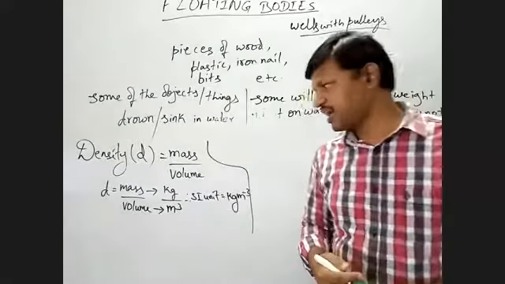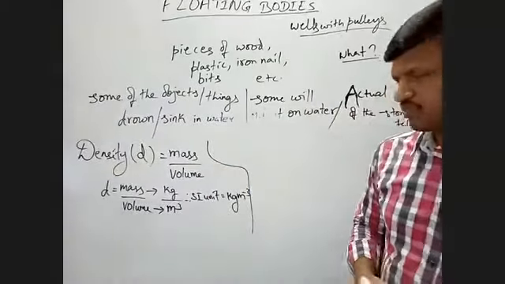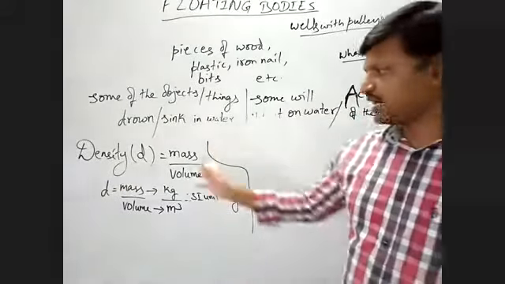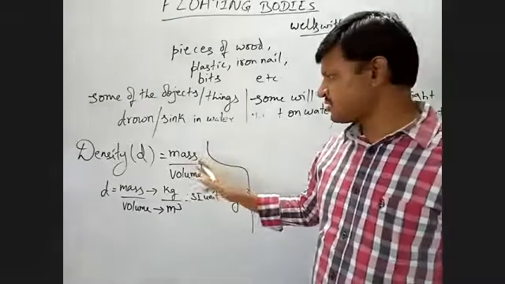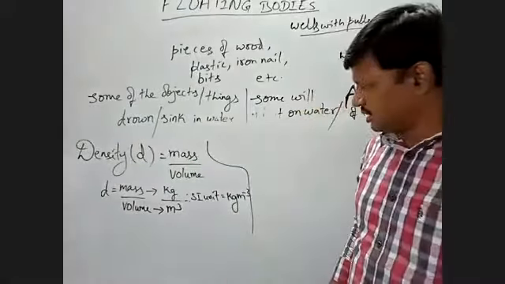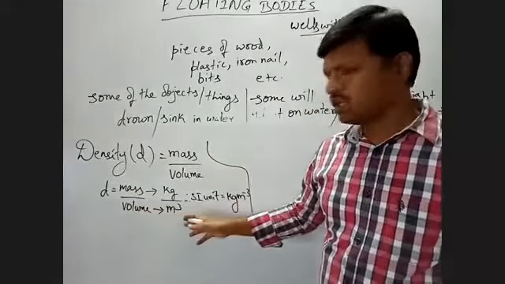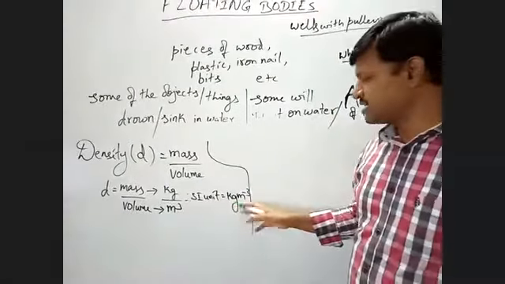Density is defined as the ratio of mass per unit volume of a substance. We call this mass density. So SI unit of mass is kilogram and volume is cubic meter, so finally we write it as kg per meter cube.